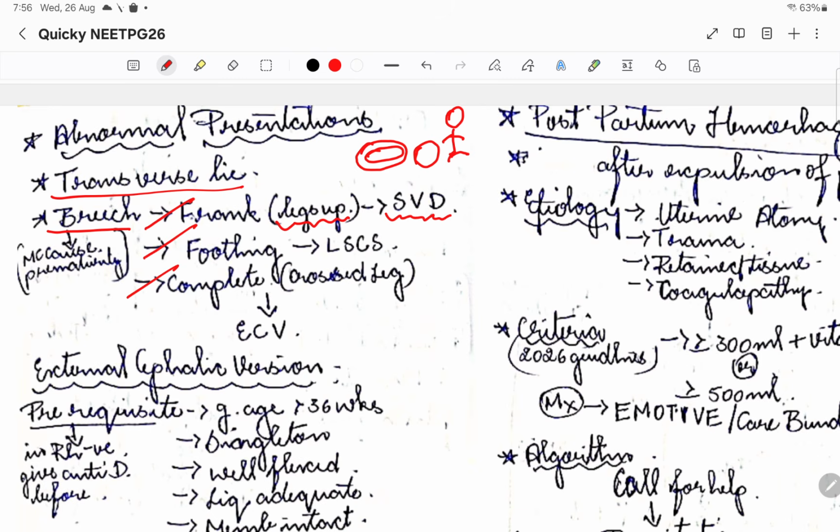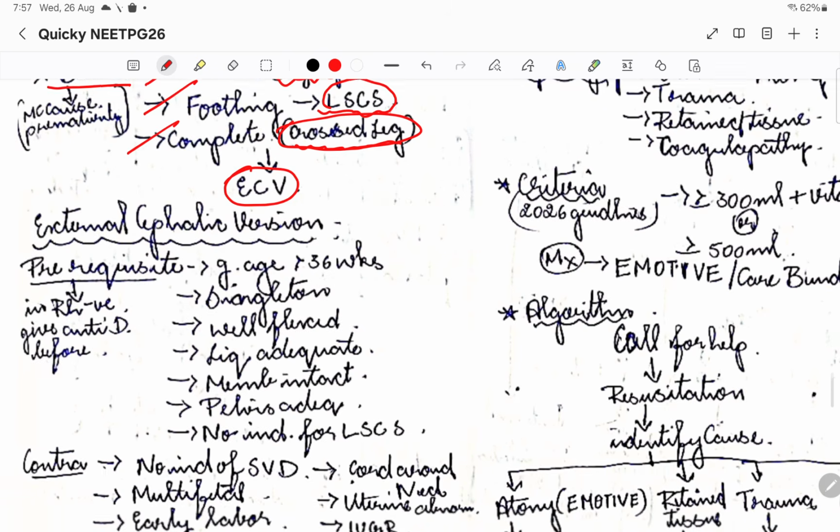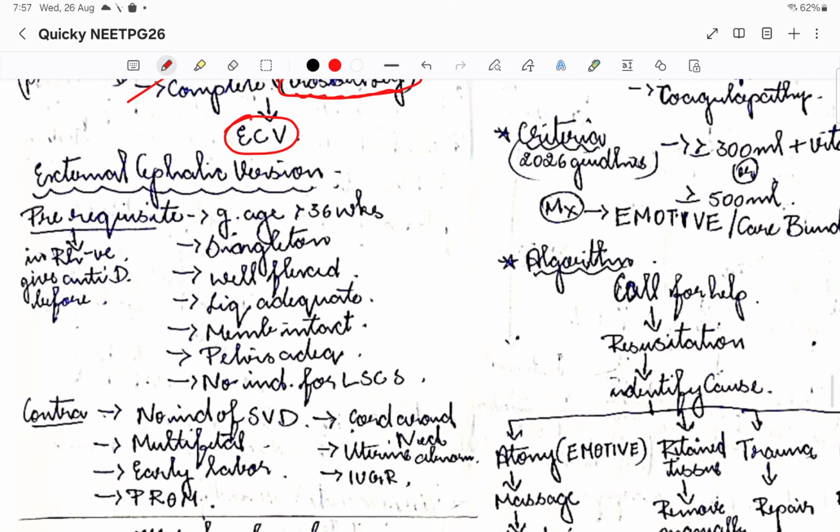If it is a footling breech, for example, a foot has come out from the internal os, we are going to go for LSCS. Then if it is a complete breech, if it is a crossed leg, we are going to go for ECV. Please remember that. So what is external cephalic version? Basically we are trying to rotate the baby into the vertex position.